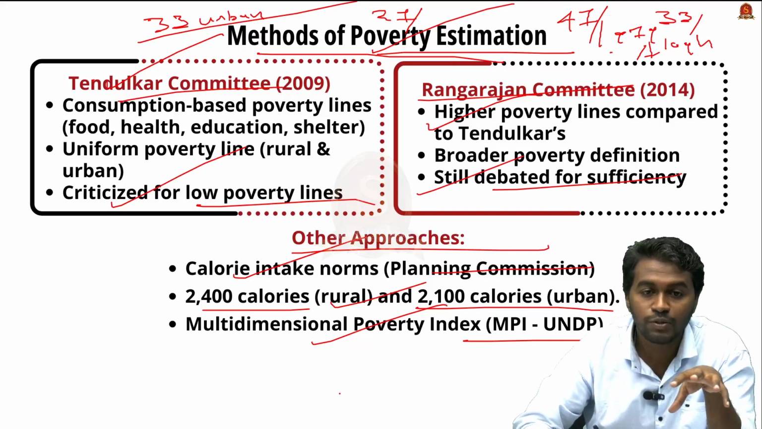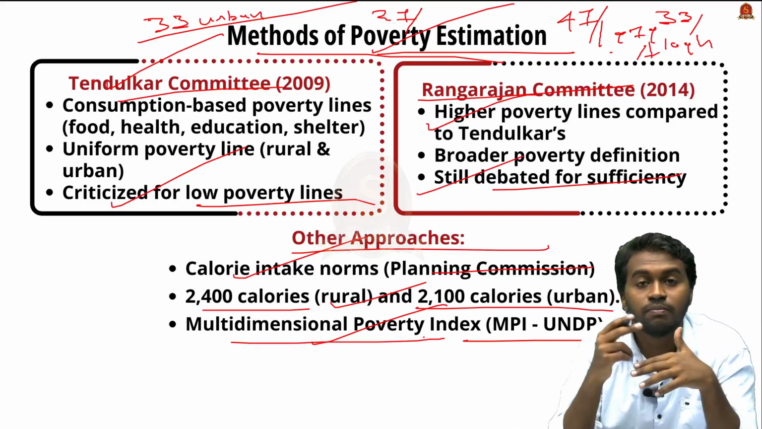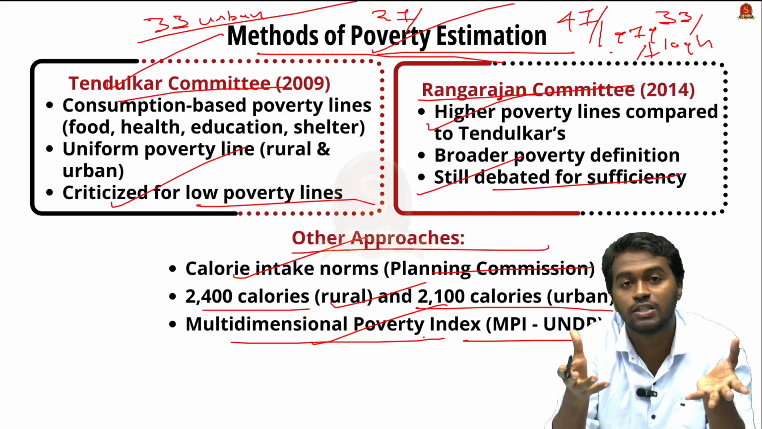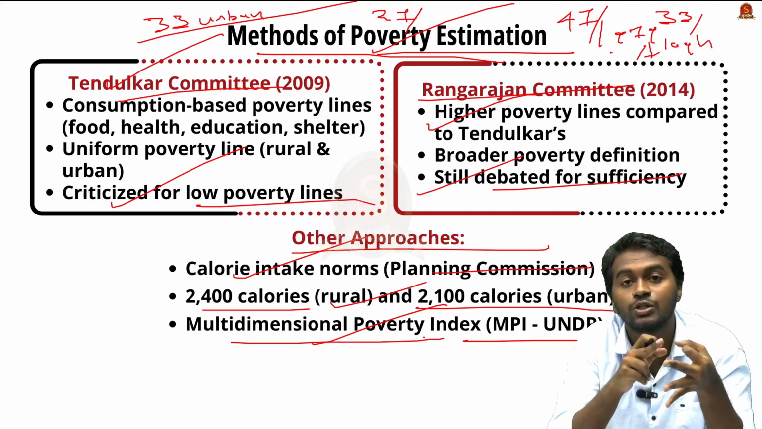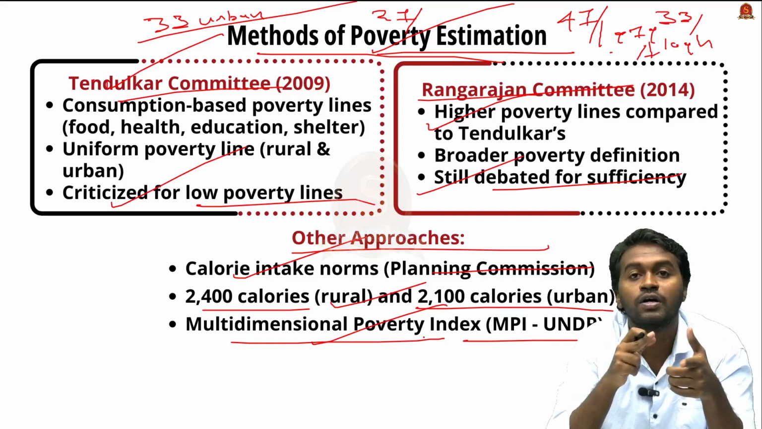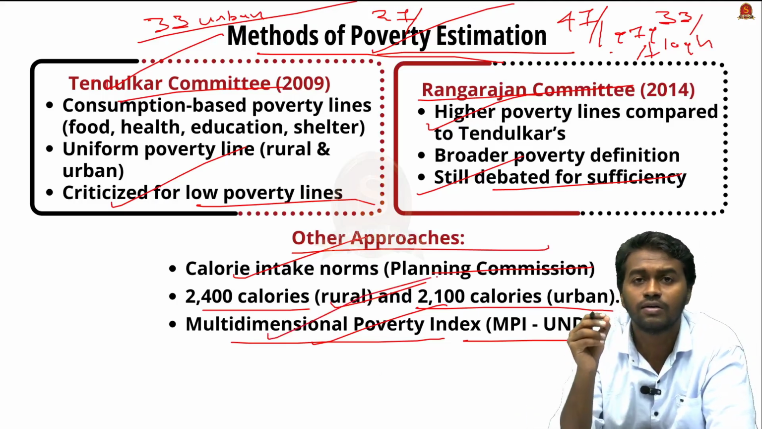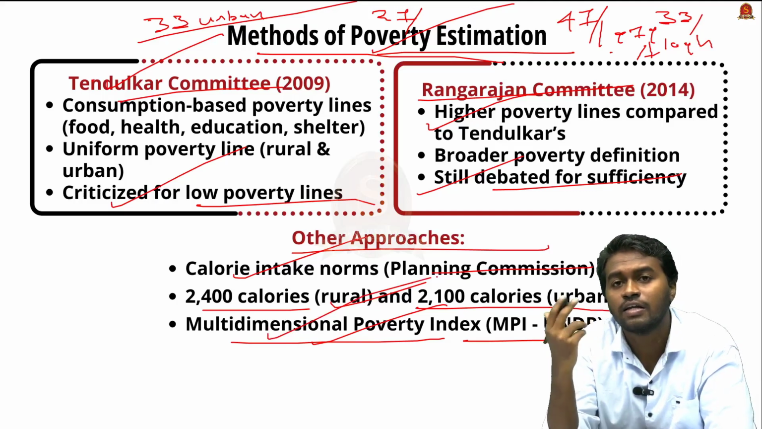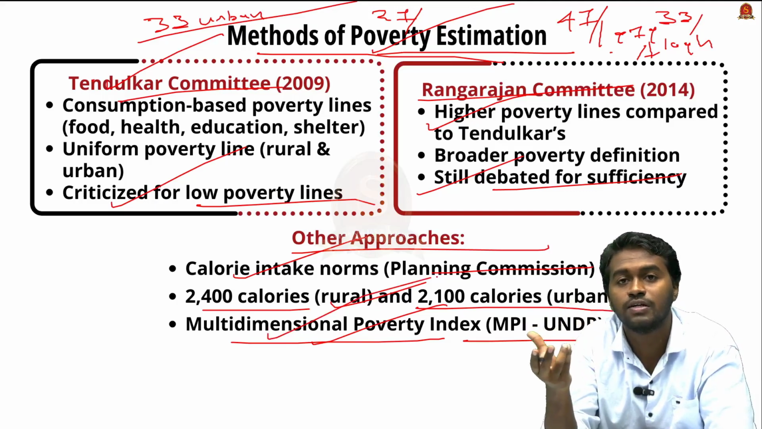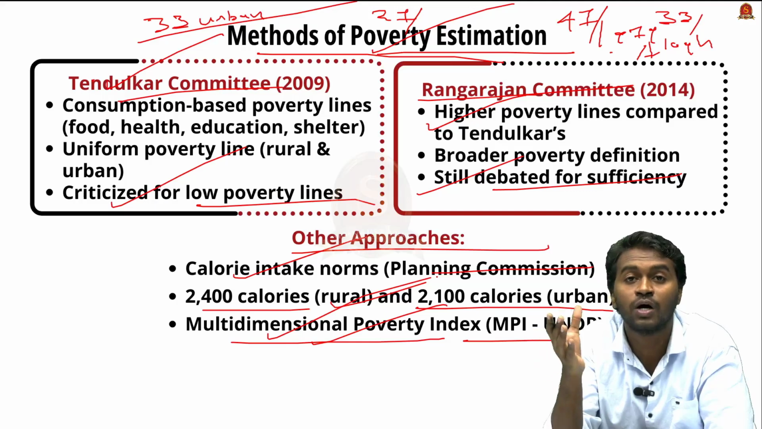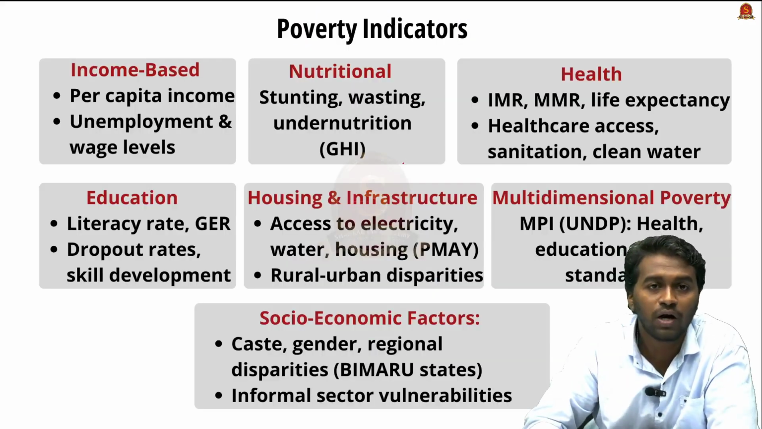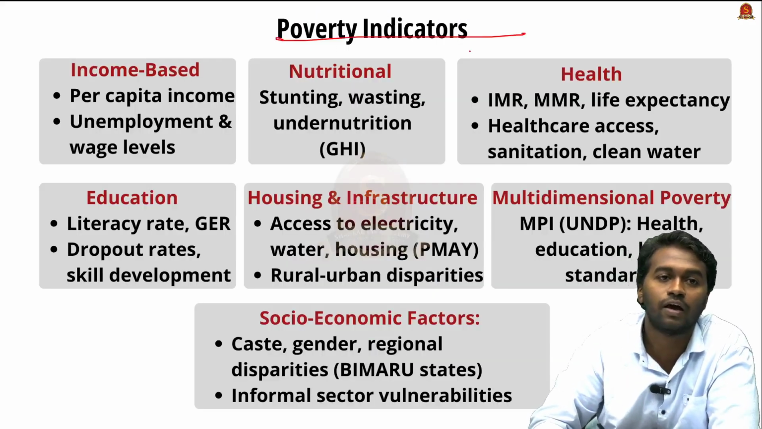And this multidimensional poverty makes an estimation of poverty in different aspects related to health, education, income, food, nutrition, etc. And it can also be considered as a key indicator in a nation's progress to achieve the sustainable development goals. And what are the other poverty indicators that we have?